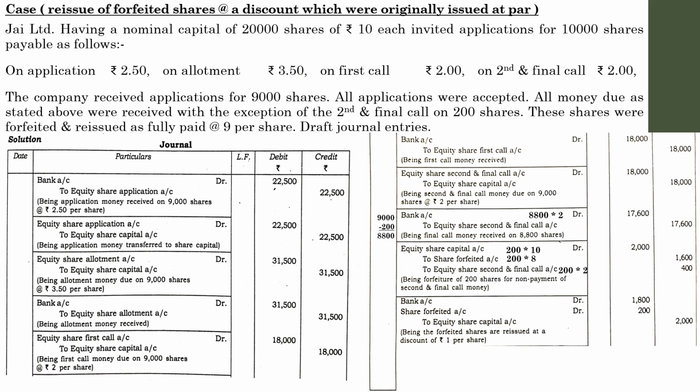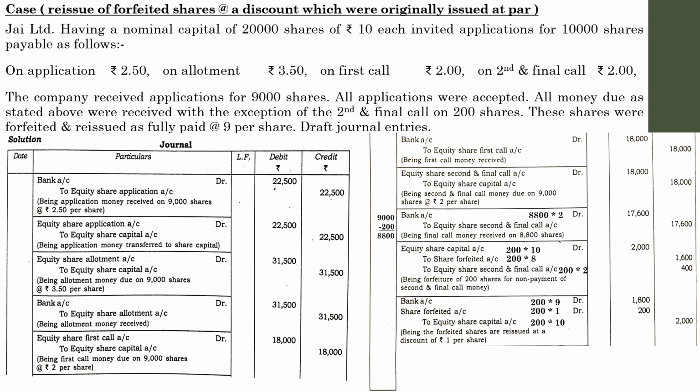on how many shares? 200 shares. So 1 into 200, 200. So the amount is obtained by 200 into 9. 200 into value of share is 9, 1800. Next is 200 into 1, 200, because 1 rupee worth of share means discount was offered. And finally 200 into 10, 2000.